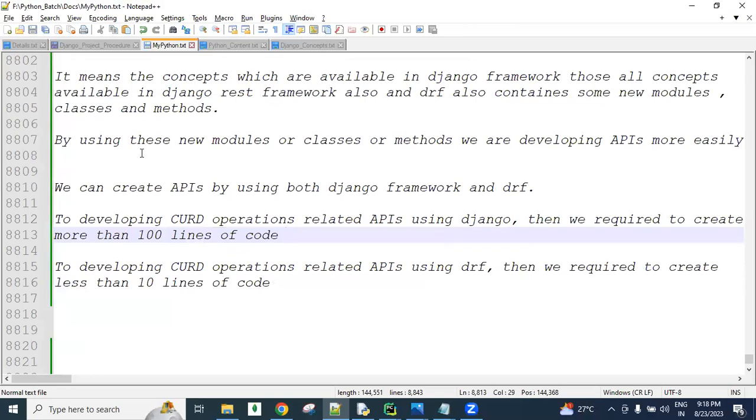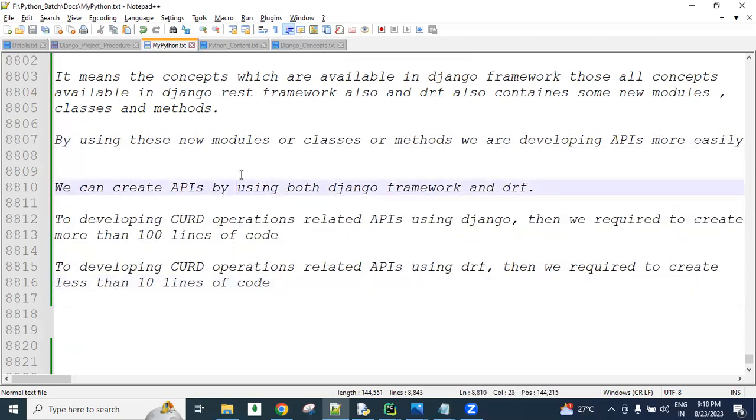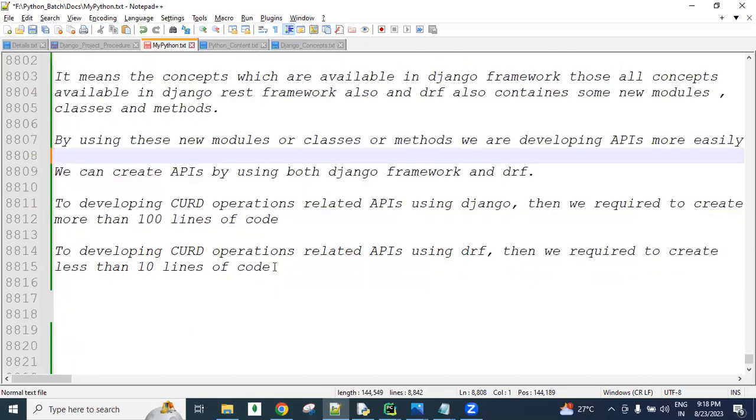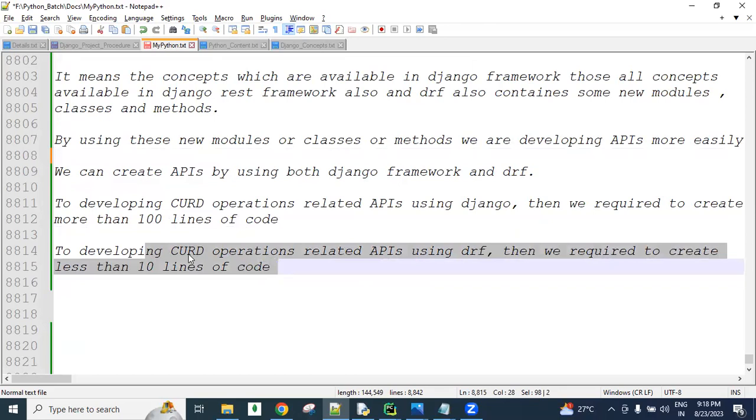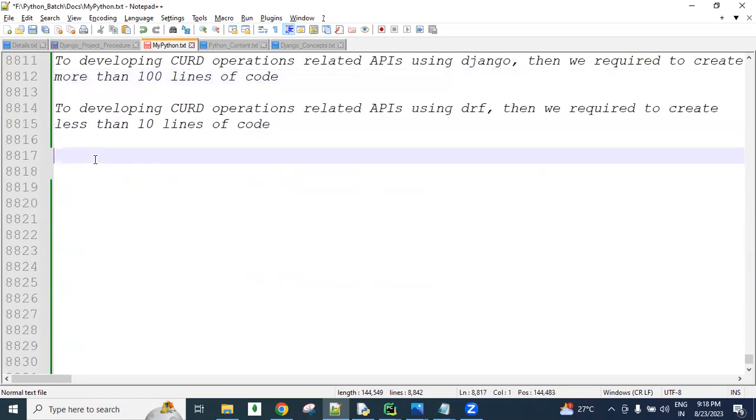Come on, are all of you understanding? I hope you are following what I'm typing here, guys. How we can write these 10 lines of code using Django REST framework, and how we are writing these 100 lines of code using Django framework, I will take care of all these things. Just wait some time.